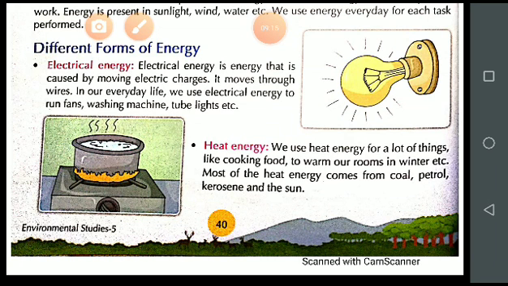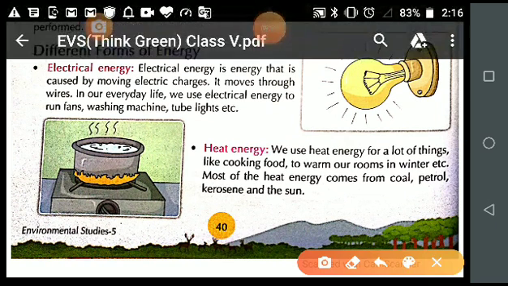With the help of heat energy, we are cooking food. So, students, from where are we getting this heat energy? We are getting this heat energy from coal, petrol, kerosene, or LPG gas, liquefied petroleum gas, and even the sunlight, the light of the sun. Is it clear, students? So what is energy?